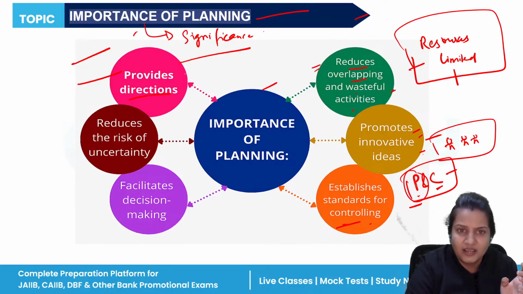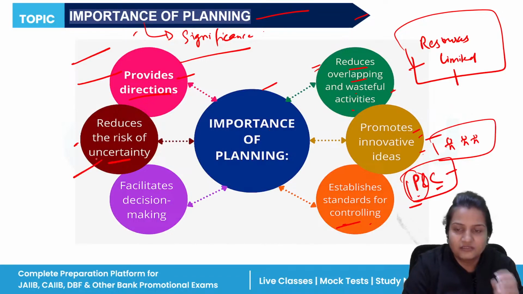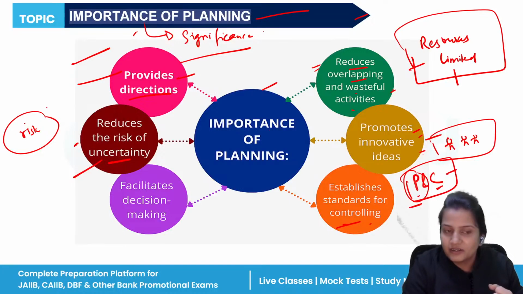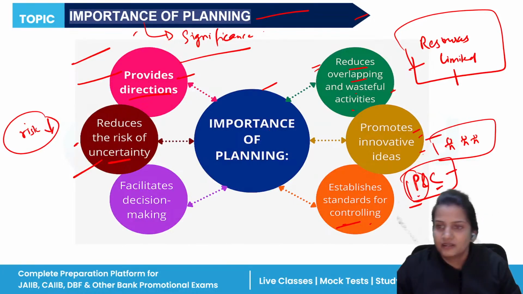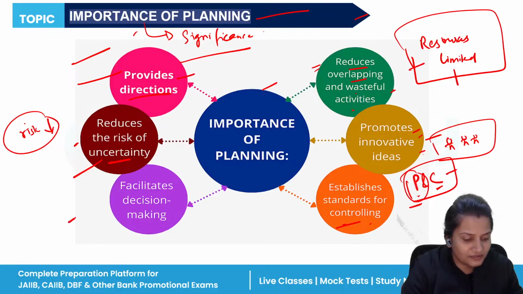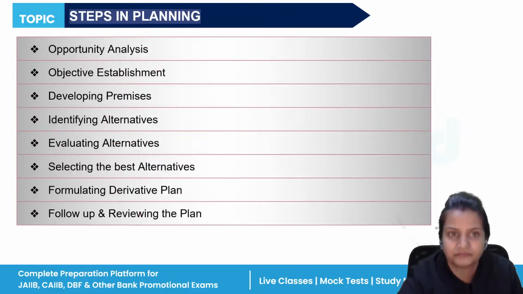It provides direction. It helps to achieve certain goals. It reduces the risk of uncertainty. We know that our environment is uncertain. So in order to reduce the uncertainty, we need to identify the risk. And once the risk has been identified, there are different techniques from which you can minimize those risks. And it is helpful in making decisions.